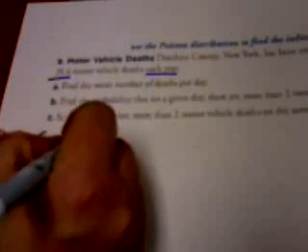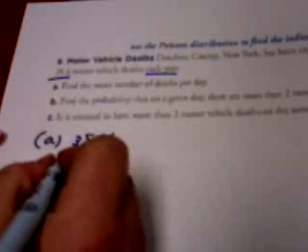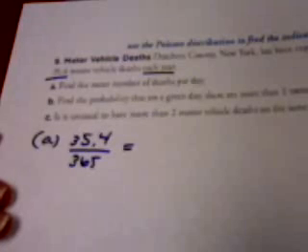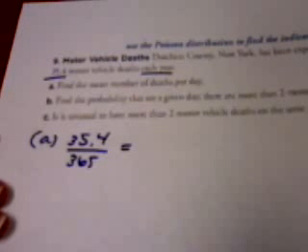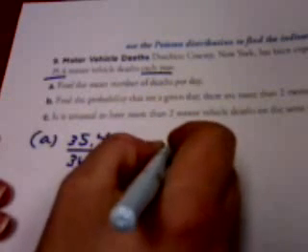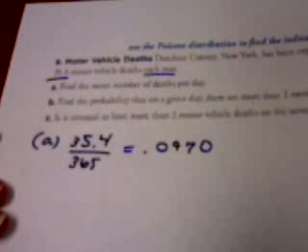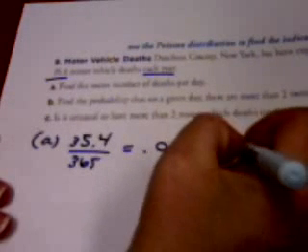Part A asks us, find the mean number of deaths per day. So you have a different time interval. Well, I've got 35.4 per year. How many days are in a year? Well, there's 365. So if I take my mean per year and divide by my time interval, which in this case is the number of days per year, I'm going to get 0.0970 if I round to 3 significant digits. That is my mean per day.